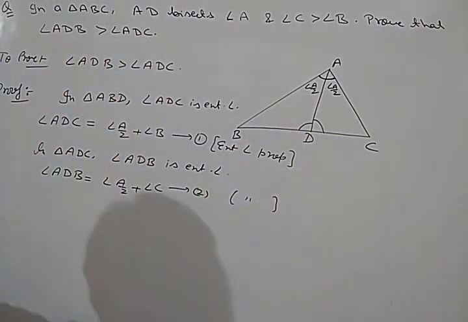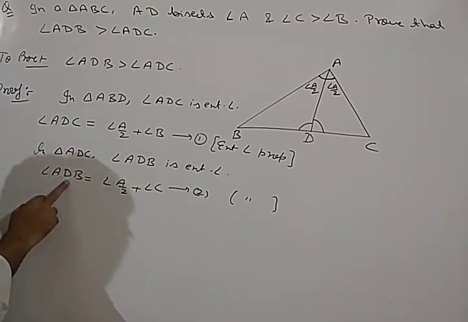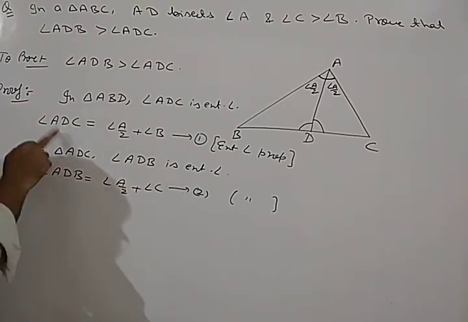Okay. Now we have to prove angle ADB is greater than angle ADC. So how will you prove it? We have to obtain the relation in these two terms, ADB and ADC.